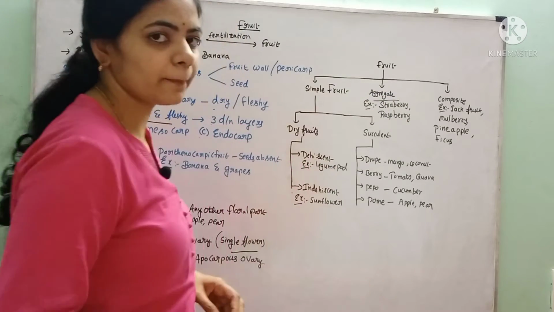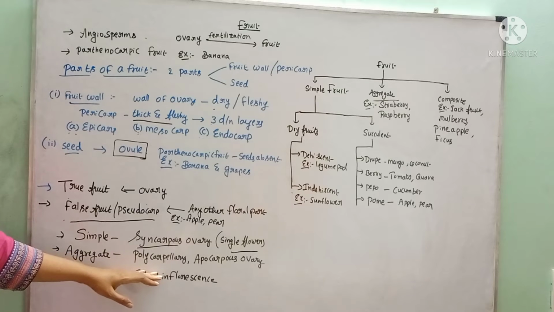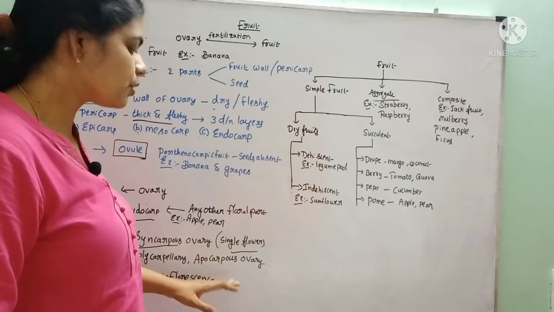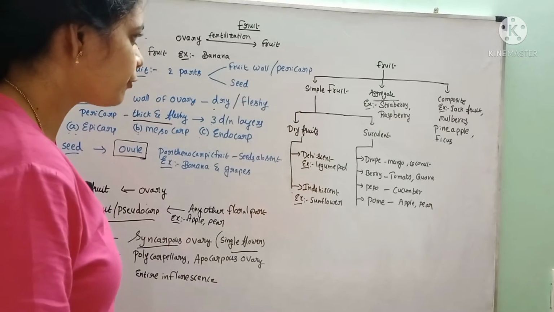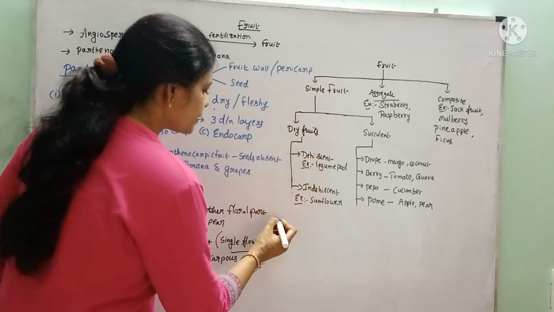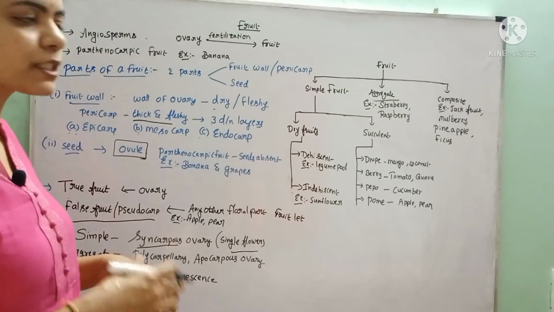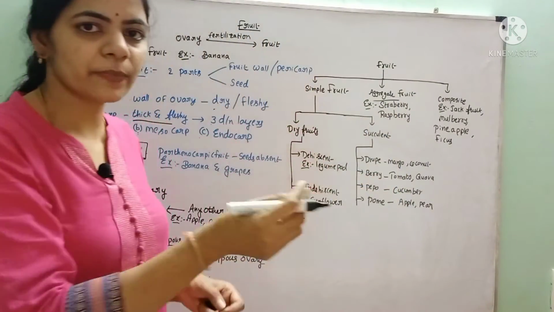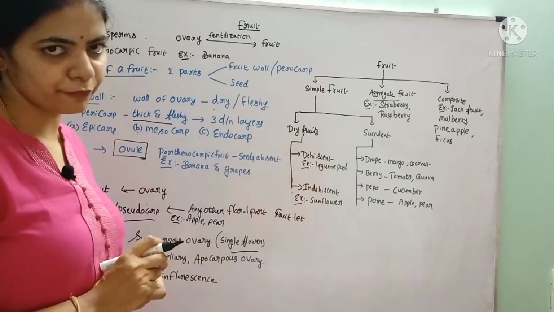And what is an aggregate fruit? If the fruit develops from a polycarpellary ovary, polycarpellary means it contains many carpels, and those carpels are apocarpous. Apocarpous means the carpels are not fused. Here in this aggregate fruit, each carpel develops into an individual fruitlet, and all these fruitlets together form the aggregate fruit. We know strawberry and raspberry: on the outer surface several fruitlets are fused together and form the aggregate fruit.